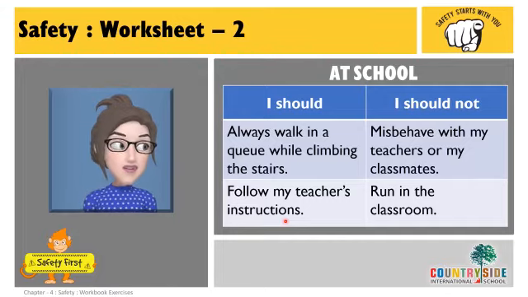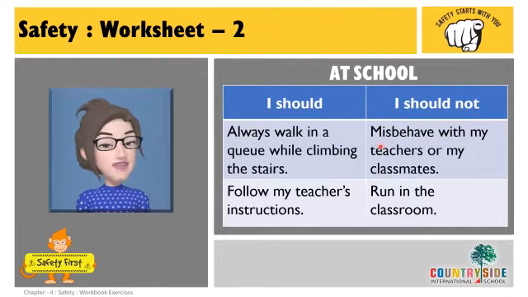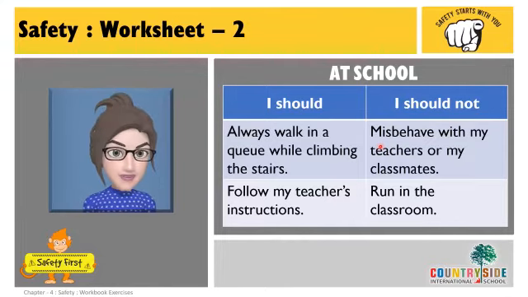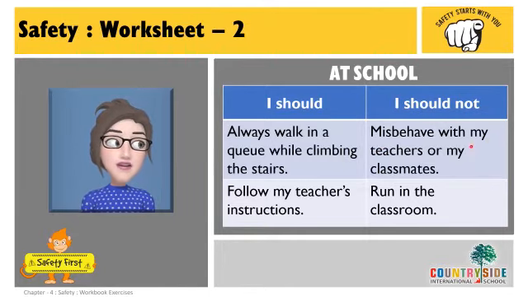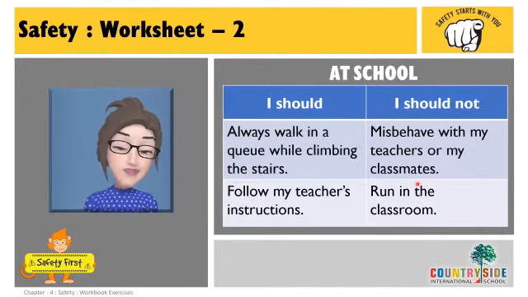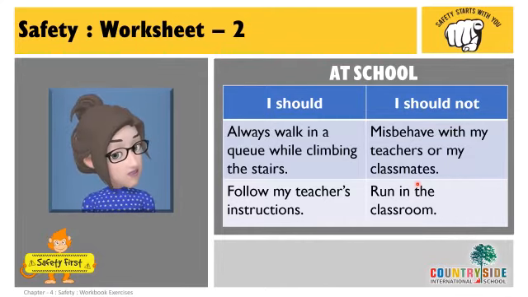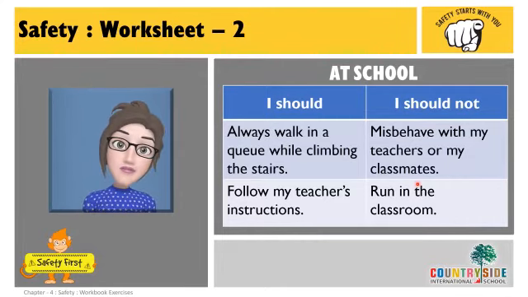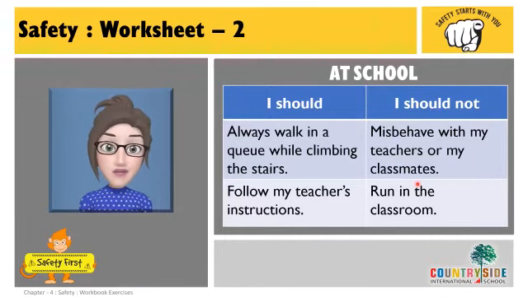Now what are the things we should not do in school? There are many, but I'll discuss only two here, right? So first one is misbehave with my teachers or my classmates. I should not misbehave, not with my teachers and not with my friends. So in school, we should always be very obedient and good children.